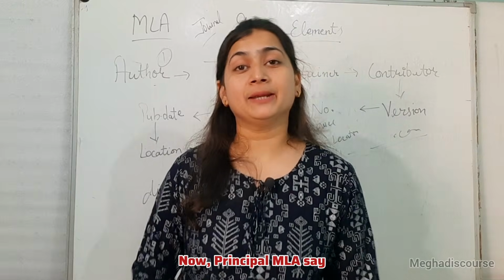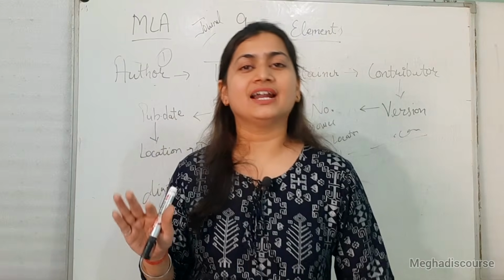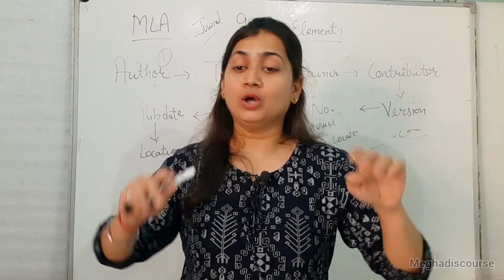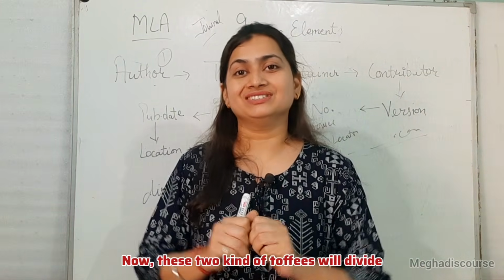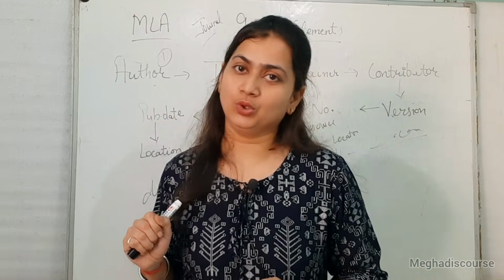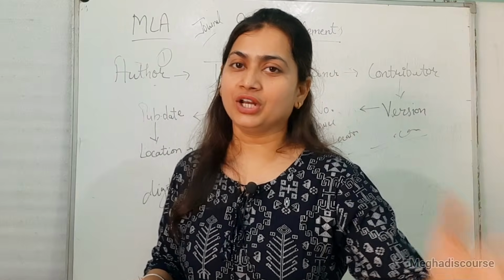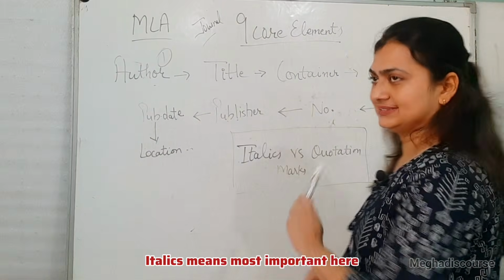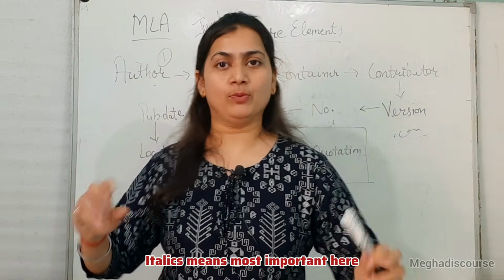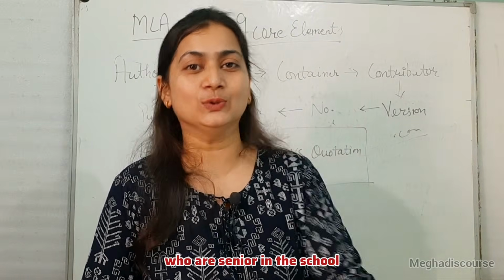Now, principal MLA says, I have 2 kinds of toffee. First is italics and the other is quotation marks. Now, these 2 kinds of toffees will be divided among the students according to their need. Who will get the italics toffee and who will get the quotation toffee? Italics means the most important thing, like the teachers who are senior in the school.